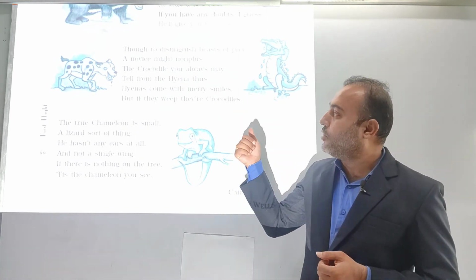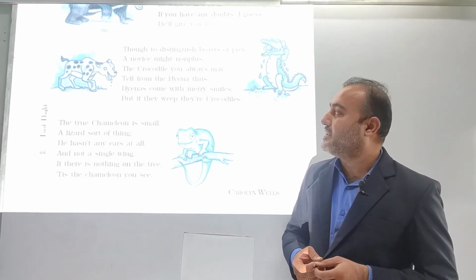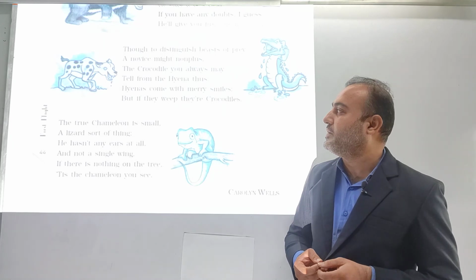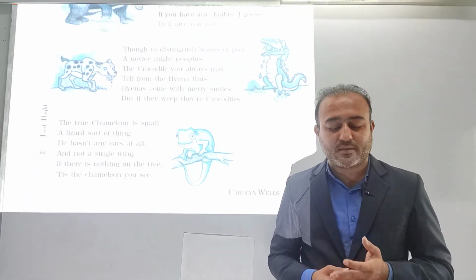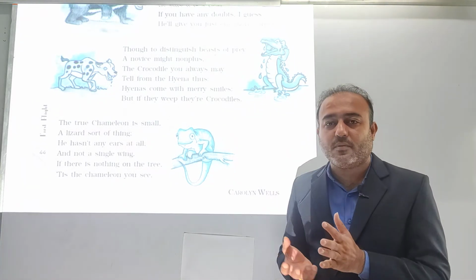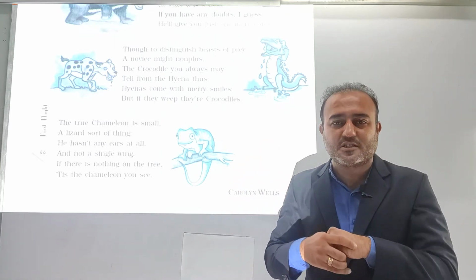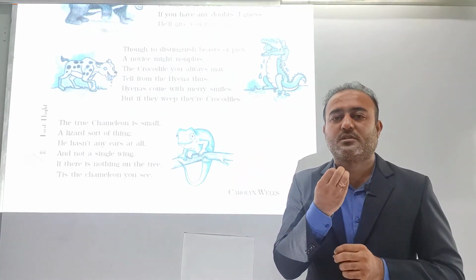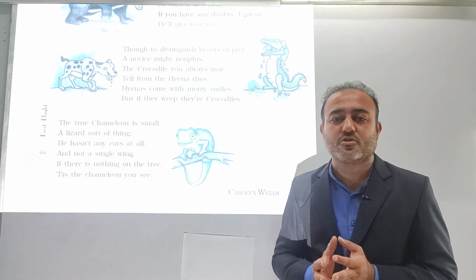The crocodile you always may tell from the hyenas. Hyenas come with merry smiles, but if they weep, they are crocodiles. So here the poetess is trying to say that when there is an animal which tries to attack and kill its prey with a smiling face, this is the imagination of the poet.